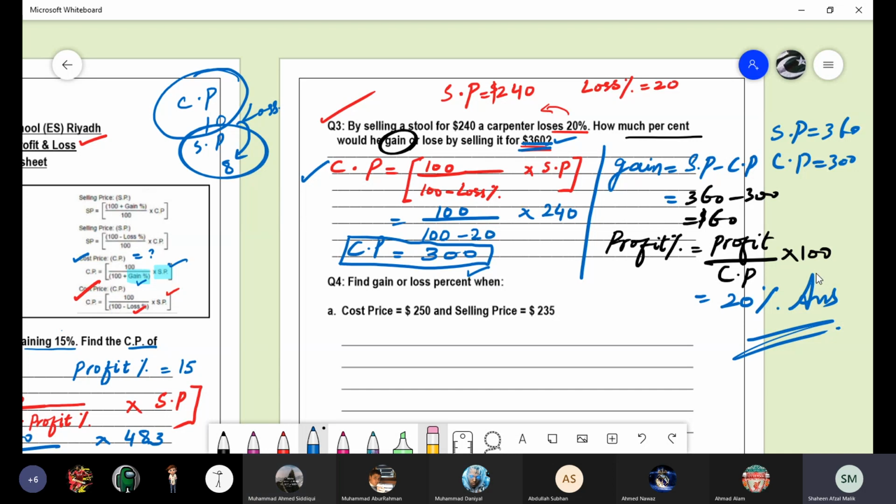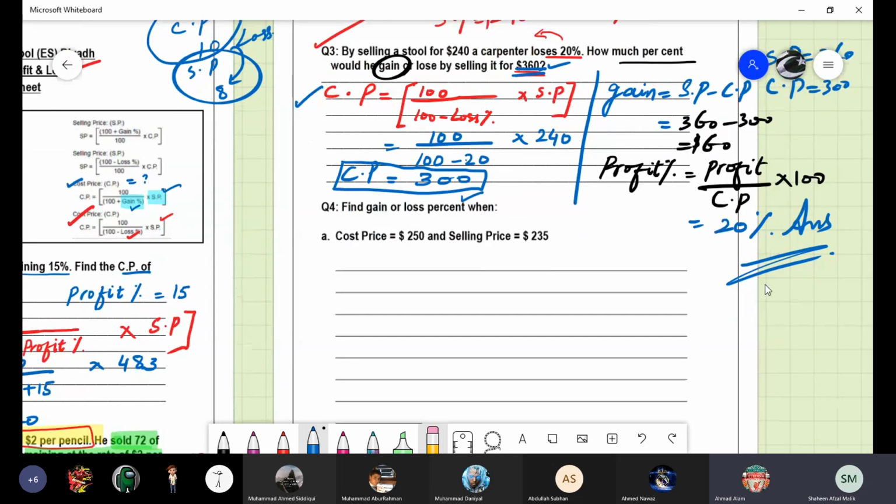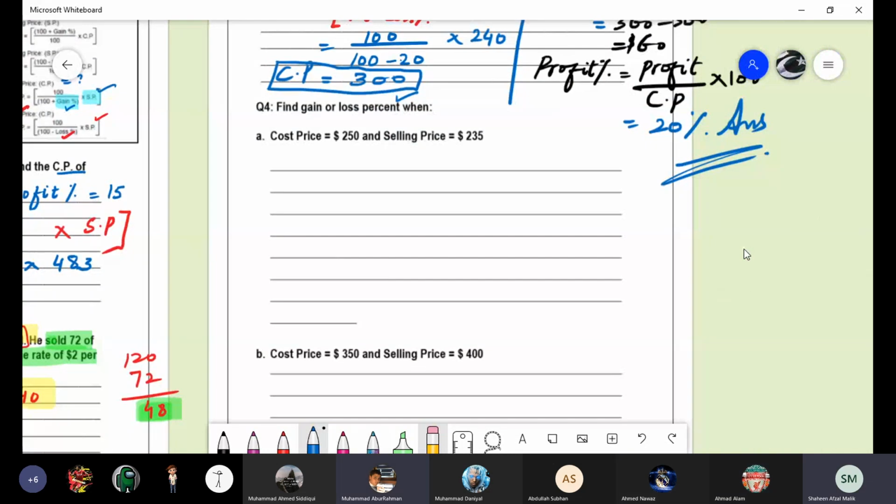Thank you so much, Ahmad Siddiqui. Yes, boys, done with this question? Yes, ma'am. Now question 4 is a very simple question. You have to find out gain or loss percentage. Values are already given to you. You have cost price, you have selling price. By looking at them, can you tell me what's going on?